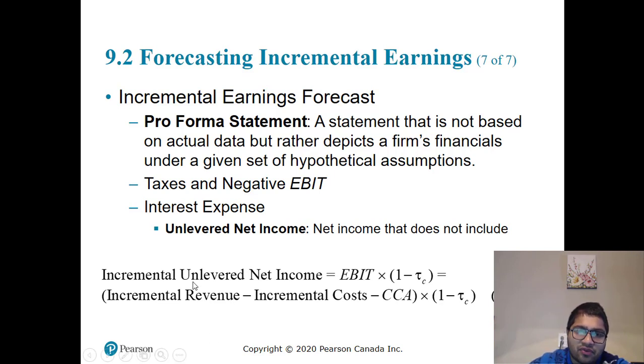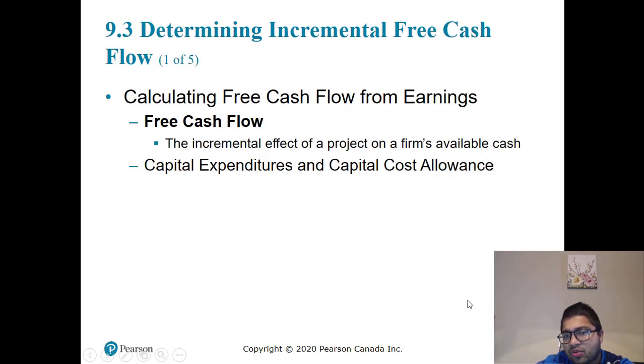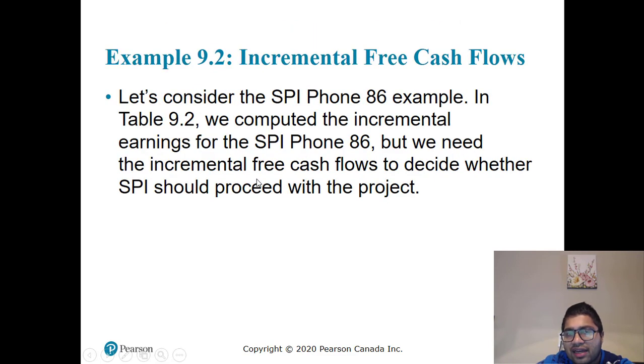So they have given a formula. Incremental unlevered income is EBIT times (1 minus tax), which is incremental revenue minus cost minus CCA, times (1 minus tax). Calculating free cash flows. Free cash flows are the incremental effect of a project on the firm's available cash, after expenditure and capital cost allowance. So how do you calculate free cash flows?